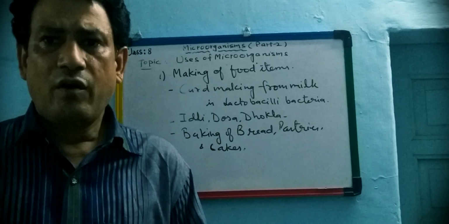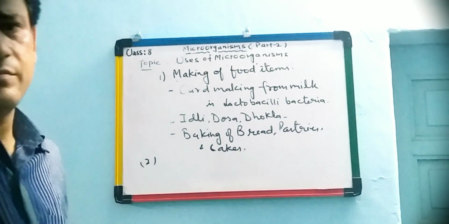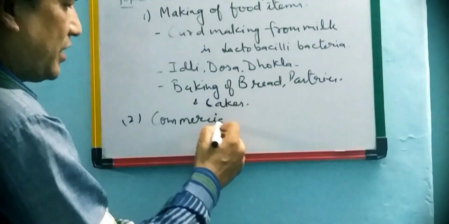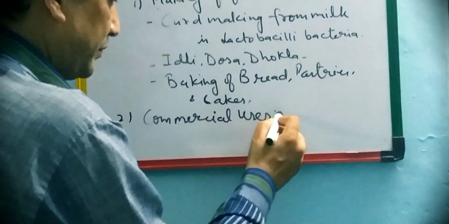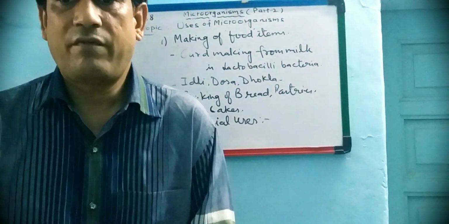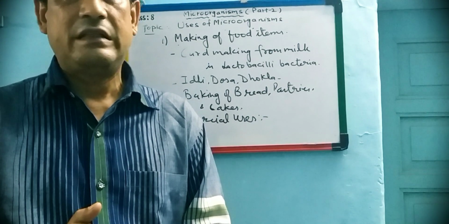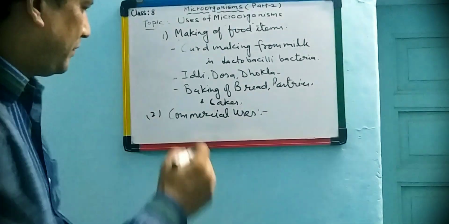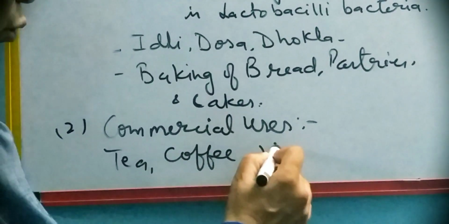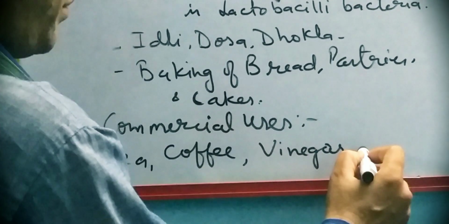Another use of microorganisms is at commercial level, at big level. These are known as commercial use. Commercial uses means the industrial process of tea, tobacco, coffee, vinegar, they are all prepared at the industrial level, at large scale.